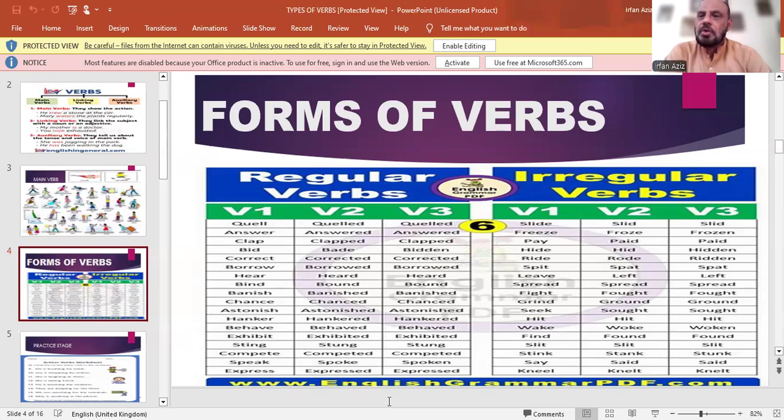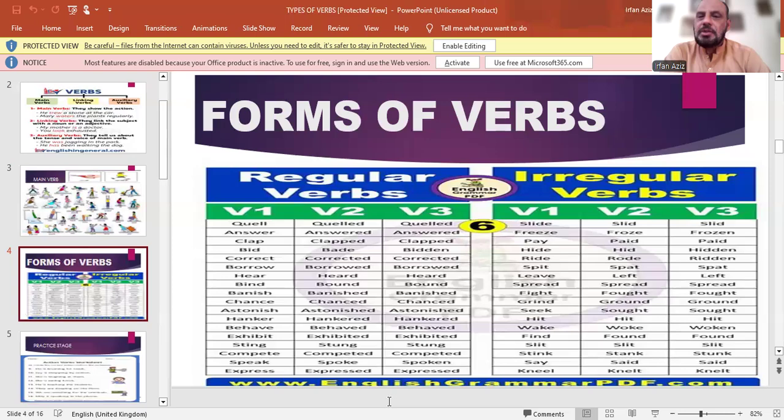Regular verbs are those verbs whose second and third form is made by adding D or ED at their end, like quell, quelled, quelled, answer, answered, answered, clap, clapped, clapped.